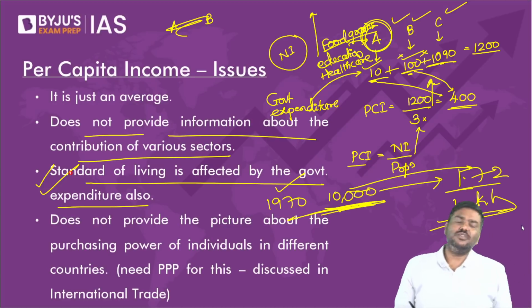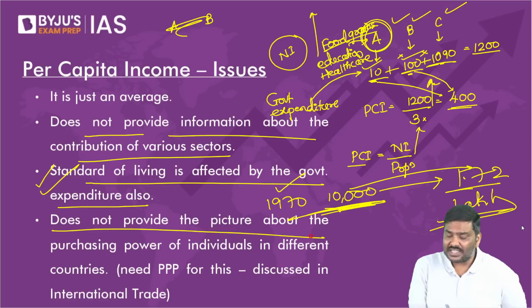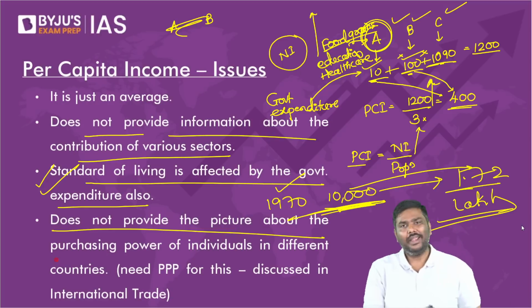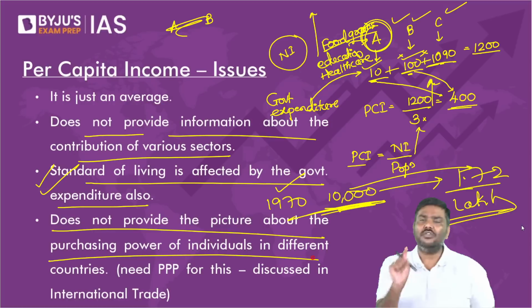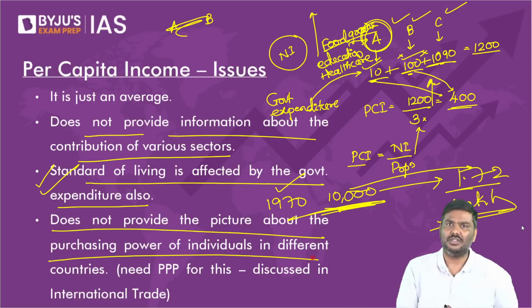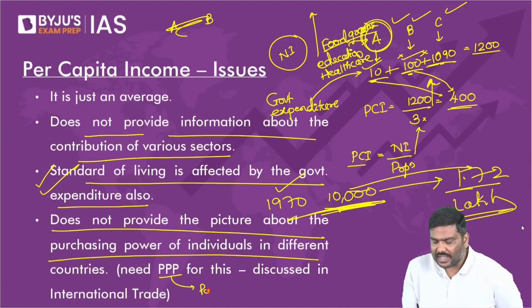Okay. Now, some of you are concerned about inflation. Don't worry. Tomorrow, I'll prove the point. Inflation will also be considered here. Have patience. Per capita income does not provide a true picture of the purchasing power of individuals.